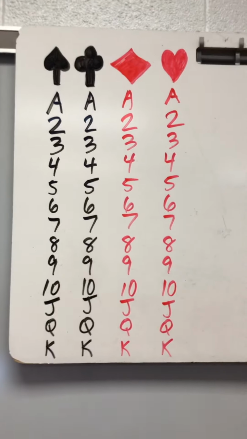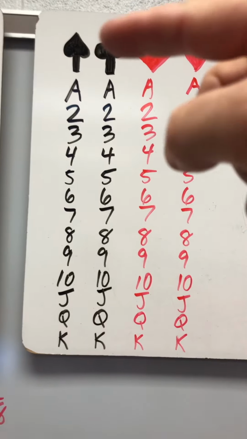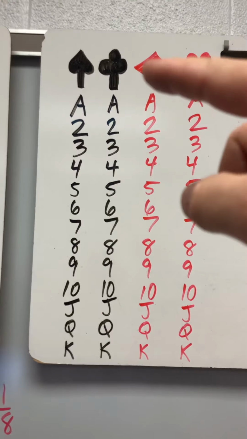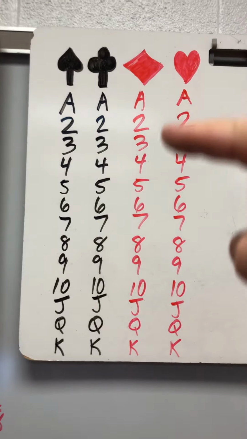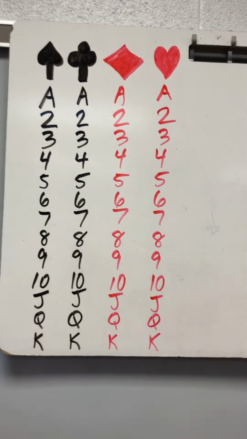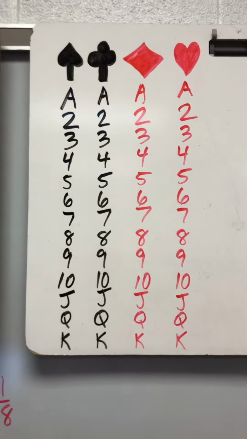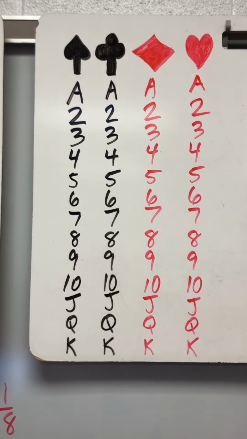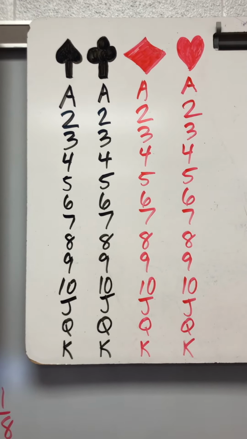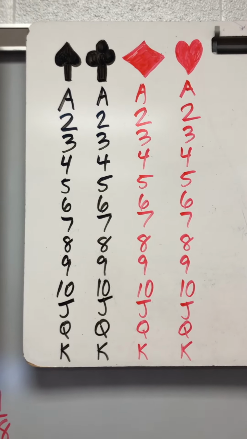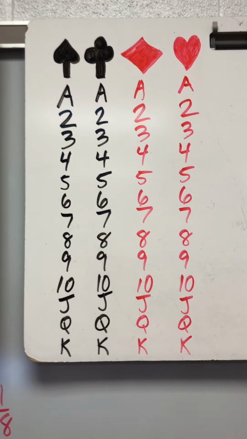Playing cards, right? Spades, you have ace through king. Clubs, you have ace through king. Diamonds, ace through king. And hearts, ace through king. Okay. Each one is called a suit. Spades are a suit. Clubs are a suit. Diamonds are a suit. Hearts are a suit. Okay.